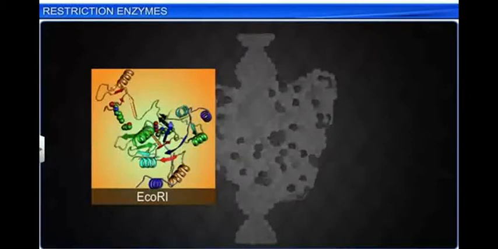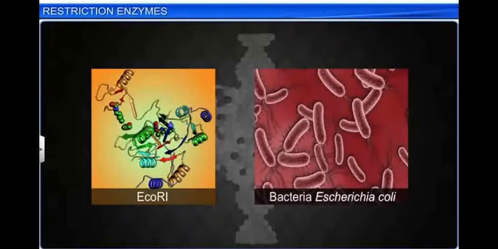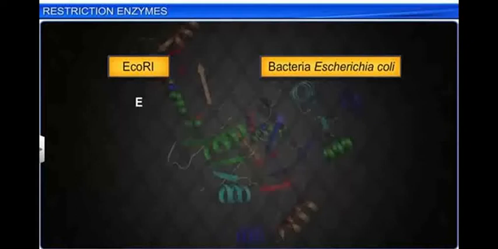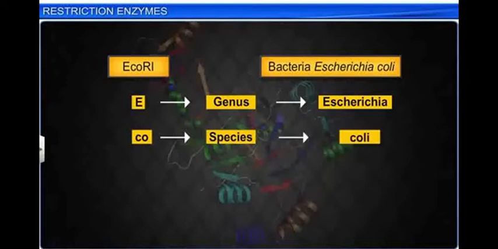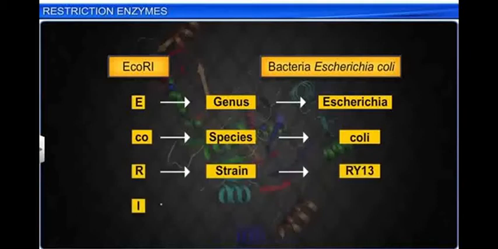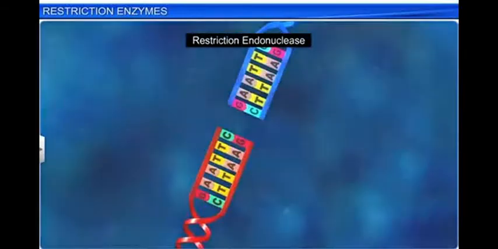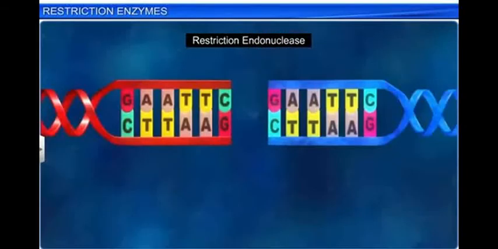Next, let's see how we name the enzymes. For example, in Escherichia coli, restriction endonucleases are named by a standard procedure. The first letter indicates the genus name, Escherichia, then the first two letters of the species, co for coli, are added, followed by the strain name, and last the Roman numeral indicating which enzyme from that strain. This is how we name restriction endonucleases.